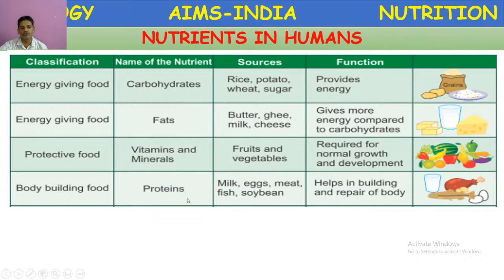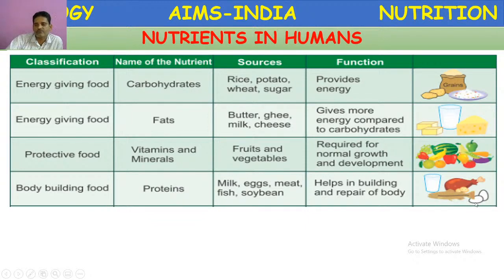Next, bodybuilding food. Bodybuilding food includes proteins. The protein-rich foods are milk, eggs, meat, fish, soya bean. Almost all these nutrients which are consumed by us are available from plant sources as well as from animal sources.